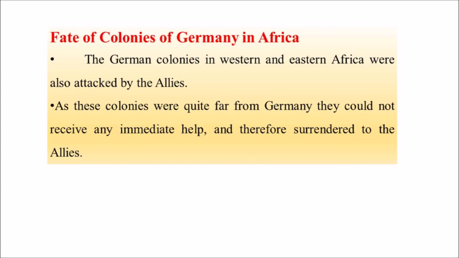These colonized regions were attacked by the Allies. Since these colonies were far away from Germany, it was not able to get immediate help from the German army. Therefore, these colonized places were surrendered to the Allies.